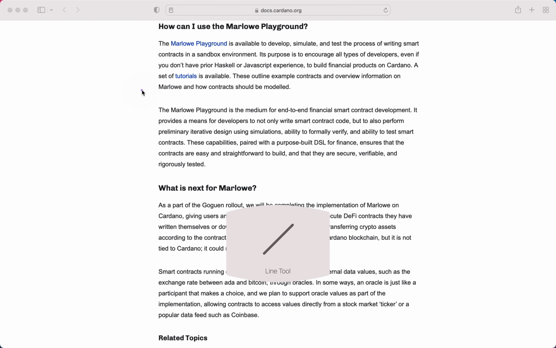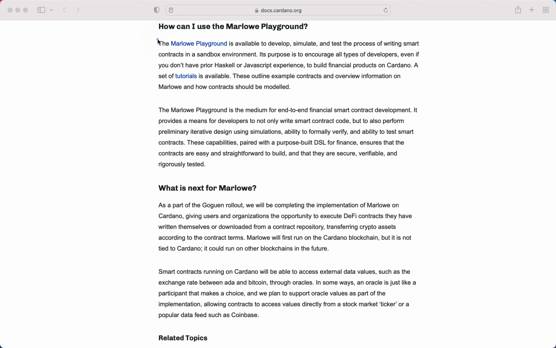The Marlowe Playground is available to develop, simulate, and test the process of writing smart contracts in a sandbox environment. Its purpose is to encourage all types of developers, even if you don't have prior Haskell or JavaScript experience, to build financial products on Cardano. A set of tutorials is available. These outline example contracts and overview information on Marlowe and how contracts should be modeled.